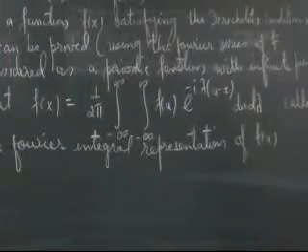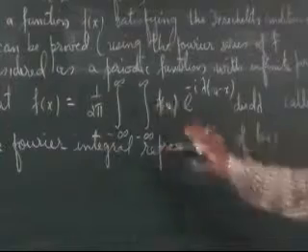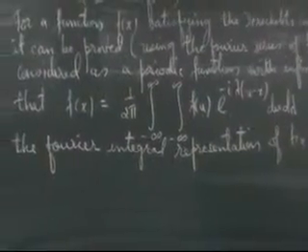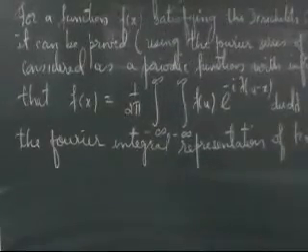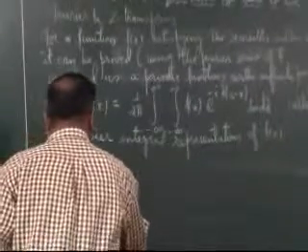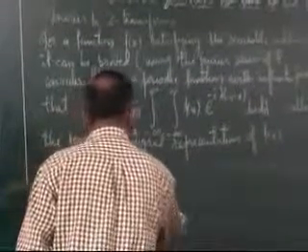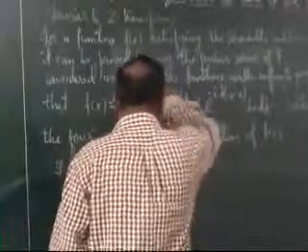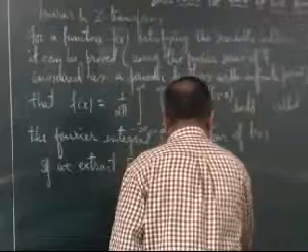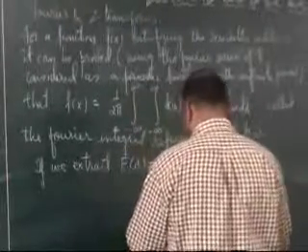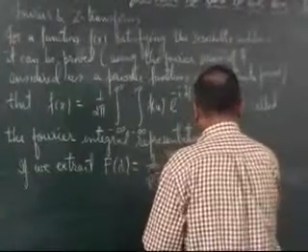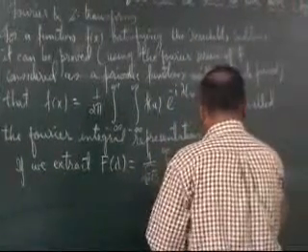Now, if I split this integral in two parts, and if we extract F of lambda from this integral as 1 upon root 2 pi integral from minus infinity to plus infinity of f(u) e raised to minus i lambda u du.